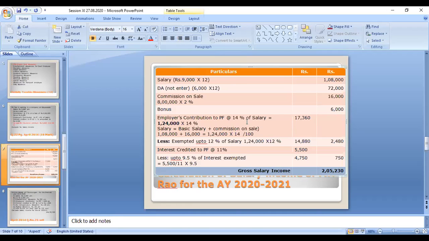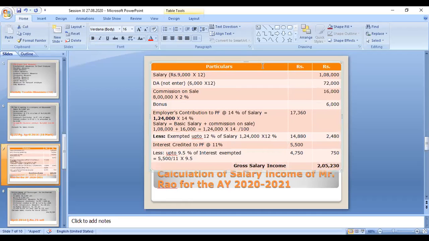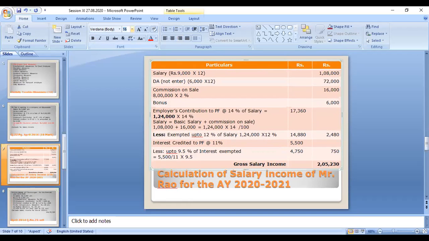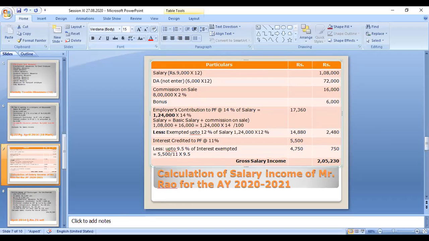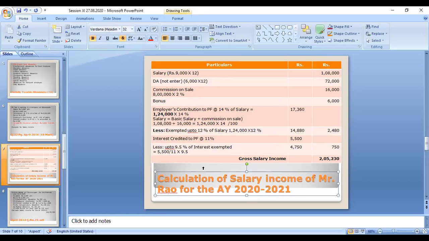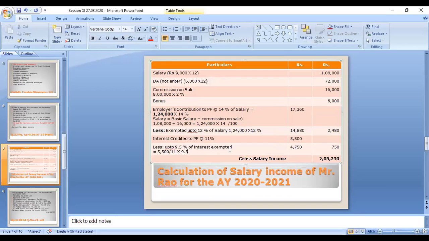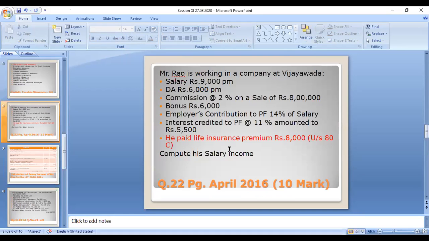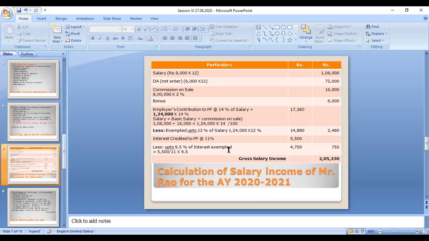So this is for the two cases we already discussed. The same cases are included in the calculation of the gross salary. Okay, so can we move on to the next one? Have you understood? You can take a screenshot or write something down, then you can move on to the next category. This is the question; the answer is over.